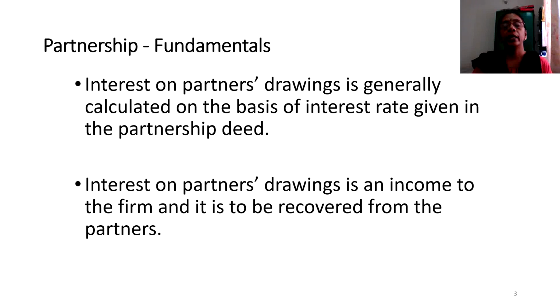Usually the interest rate is expressly agreed upon by the partners. That is why I said whenever there is a provision of levying interest on the drawings of the partners, where will you find the interest rate? It would be given in the partnership deed. So the agreement will provide you the required rate at which this interest has to be charged. Also understand, students, this interest on drawings is considered as an income to the firm. The flow would be that the interest on drawings is paid by the partners to the partnership firm.